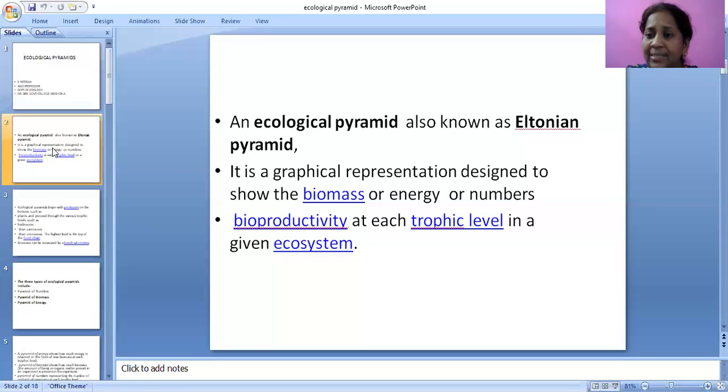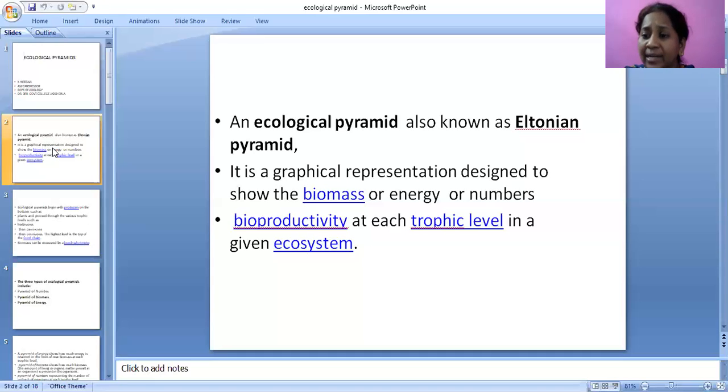Coming to this, this is the graphical representation of trophic levels. In these trophic levels: producers, herbivores which are primary consumers, secondary consumers, tertiary consumers. What are the numbers and what is the biomass produced by these levels?